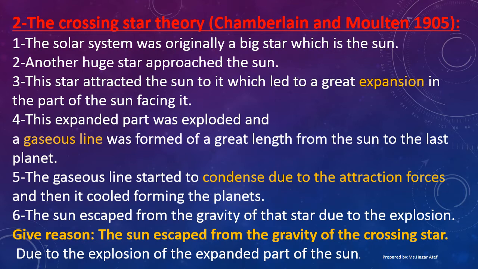This expanded part exploded, and a gaseous line of great length was formed from the Sun to the last planet. The gaseous line started to condense due to the attraction forces, and then it cooled, forming the planets. The Sun escaped from the gravity of that star due to the explosion.